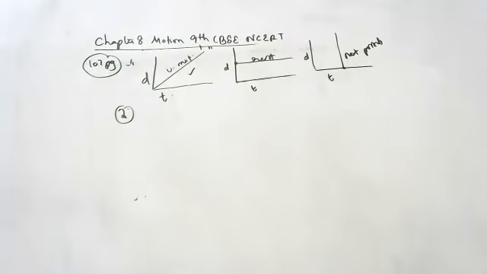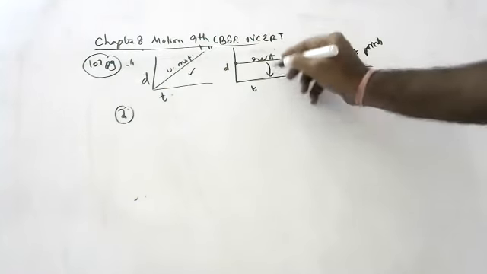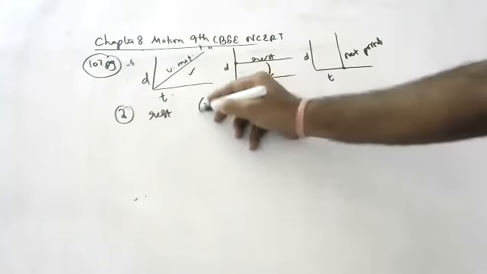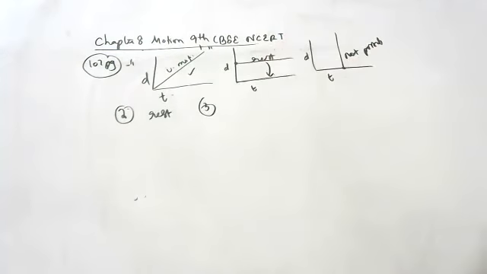Second question: what can you say about the motion of an object whose distance time graph is a straight line parallel to the time axis? A straight line parallel to the time axis means rest.